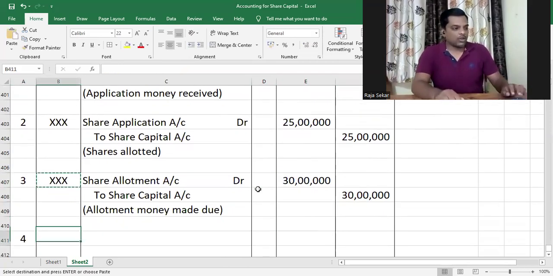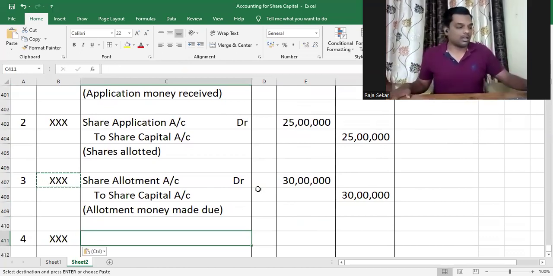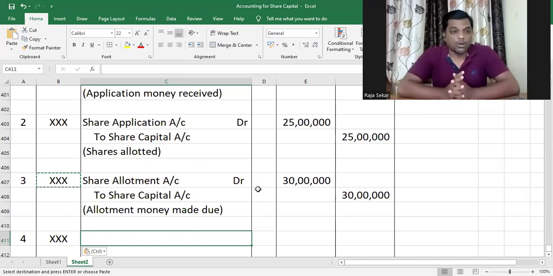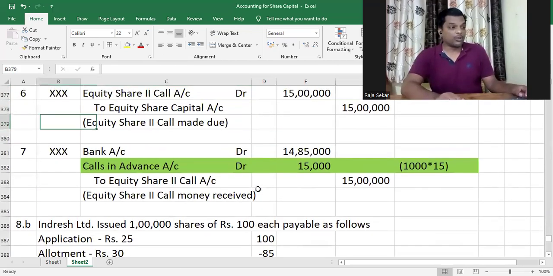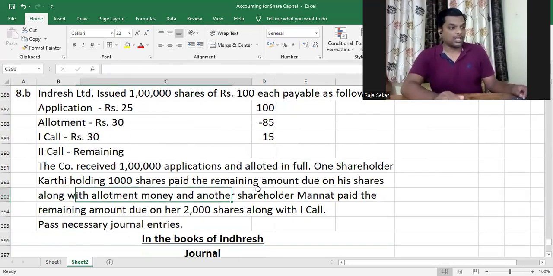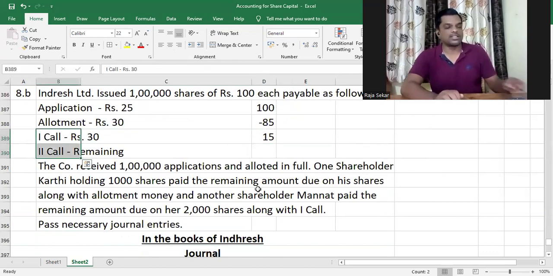Now after this, we got to receive the allotment money. Now this is where the problem actually arises. This is when Karthi has paid the amount in advance. He has paid the remaining amount due in advance. Am I right or not, my dear children? So what would be the remaining amount due? If you see, Karthi has paid the remaining amount due as advance along with allotment money. So the remaining amount due would be the 30 rupees on first call and 15 rupees on second call.